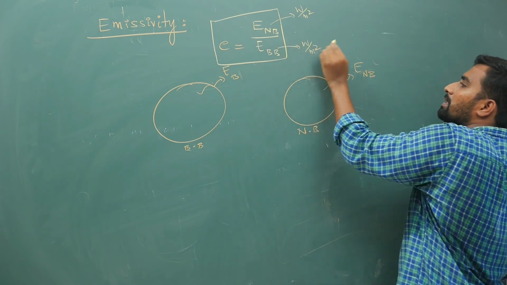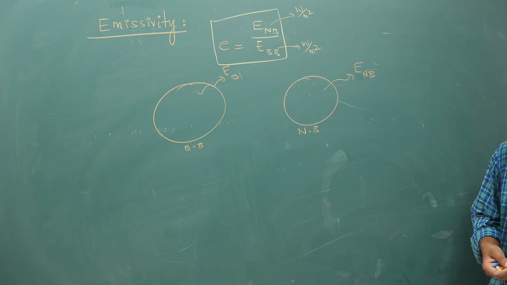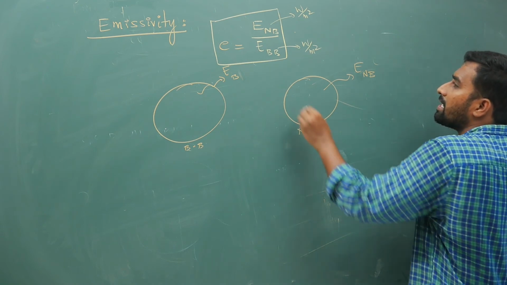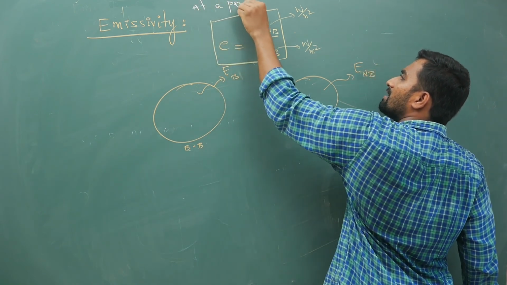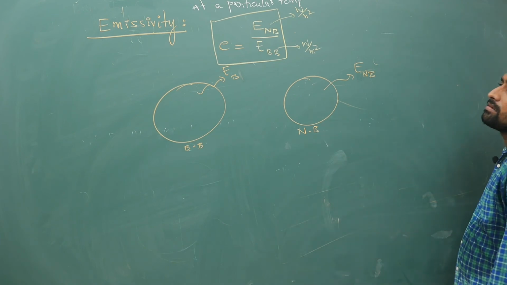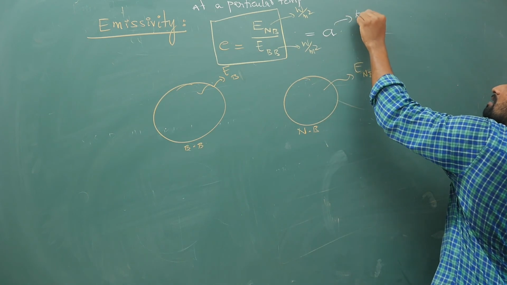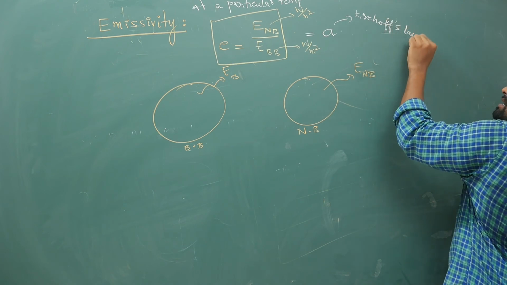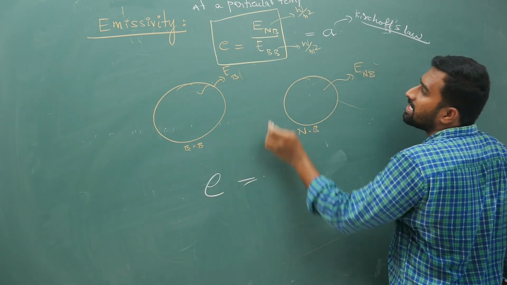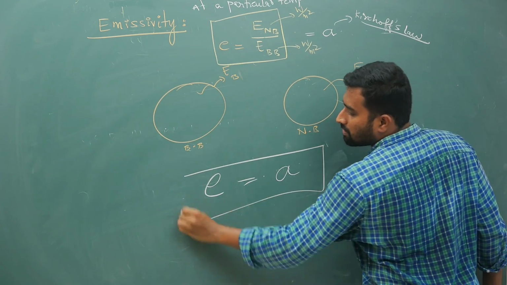It is a ratio of two watt per meter square quantities, indirectly, for a black body and for a normal body, at a particular temperature T. Now, just now we have seen, according to Kirchhoff's law, the emissive power of the normal body by the emissive power of the black body is equal to A. So your emissivity, the ratio at a particular temperature of emissive power of normal body by emissive power of black body, is E equal to A.